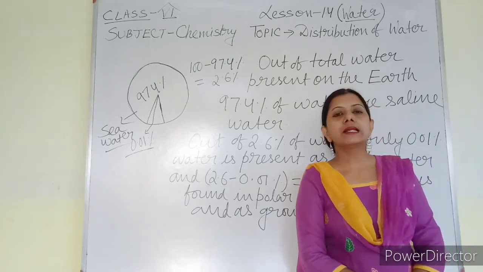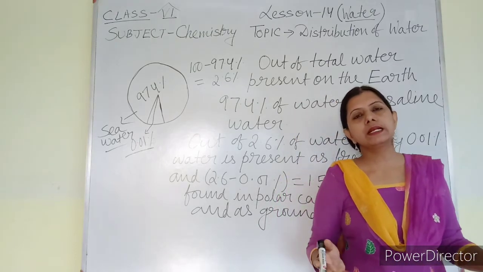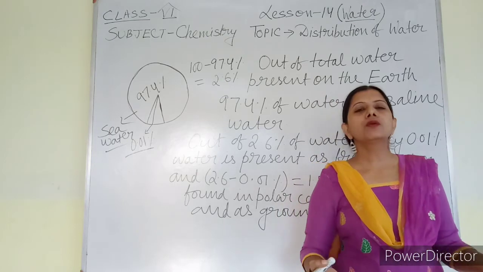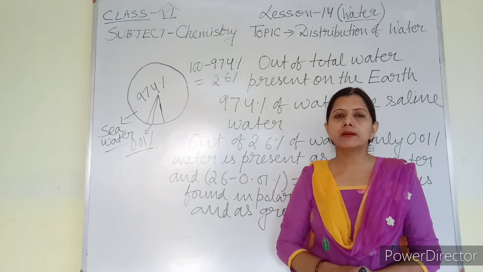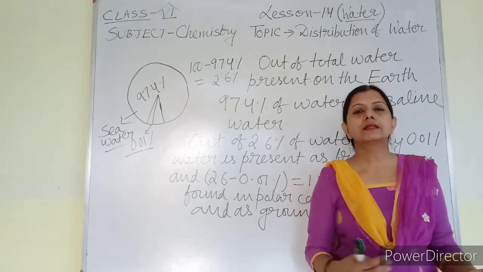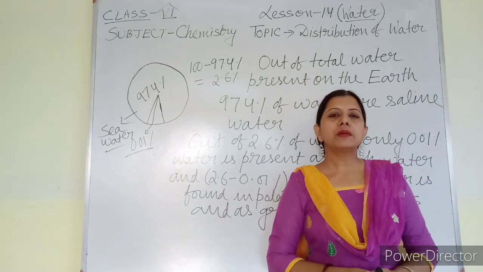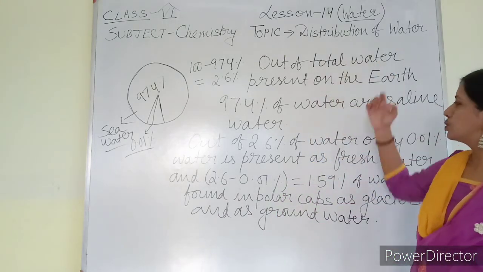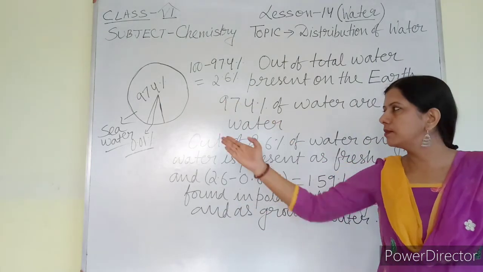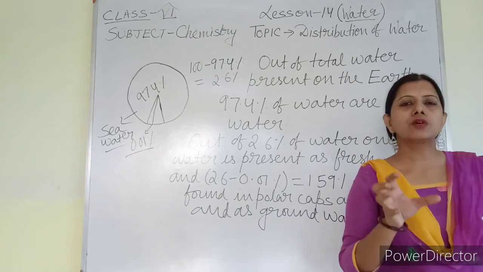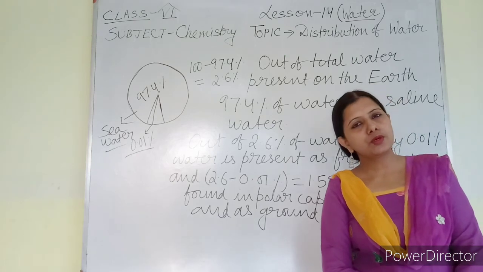So during summer days the water table falls down. That means you have to go much deeper to get fresh water. So for that time a water crisis has been created. Another reason is cutting down of trees. If we cut down a large number of trees, definitely there will be less rainfall and we will suffer from the water crisis, that is, fresh water will not be available. These things will be discussed later on in the chapter. In detail I will discuss all these things. Today my topic is only about the distribution of water, that I have shown you by this diagram. So you have to remember what percentage of water is present where and how to use it. So thank you for today.